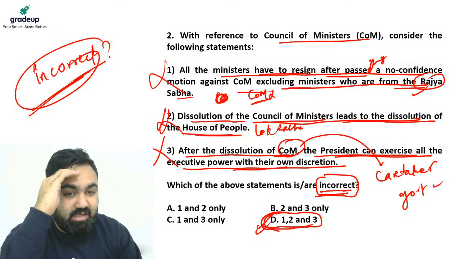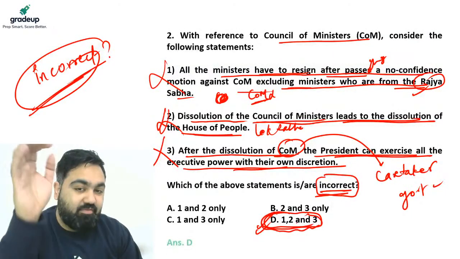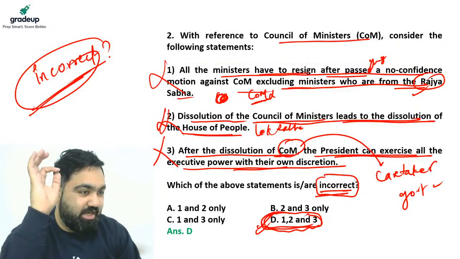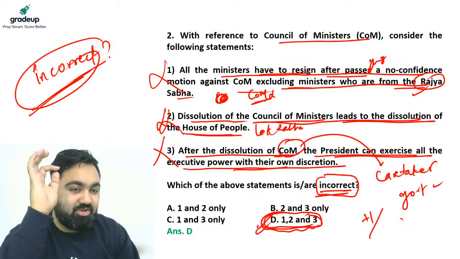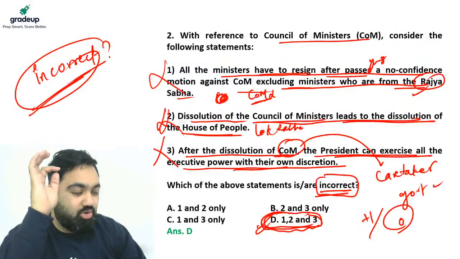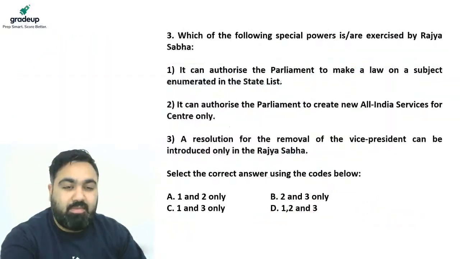The answer is D. Very few people actually said D. So those who said D, good job. Give yourself +1. Otherwise, give yourself 0. Do keep your score at the end of the class. I want to know your score in the chat. Okay. Moving on to question number 3, guys. Here it is.